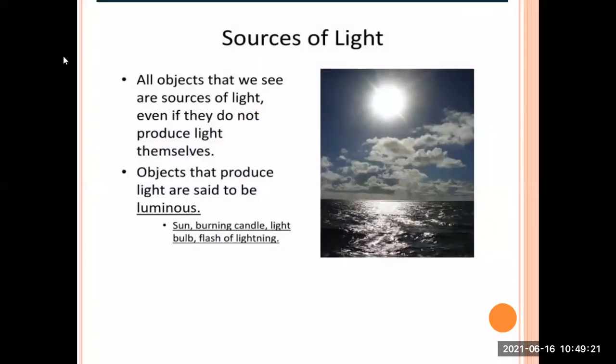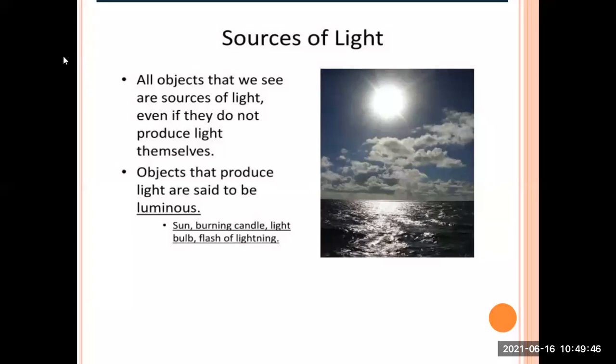Okay, now sources of light. As I said before, sun is the major source of light. So you can see the sun, and because of the sun, everything becomes visible to us. Our day starts from a source of light, that is sun. All objects that we see are sources of light, even if they do not produce light themselves.